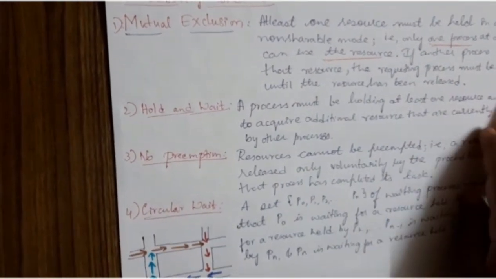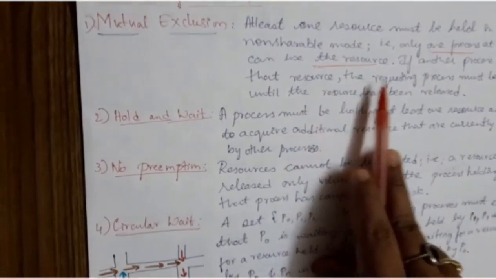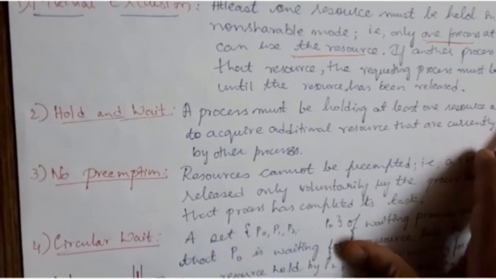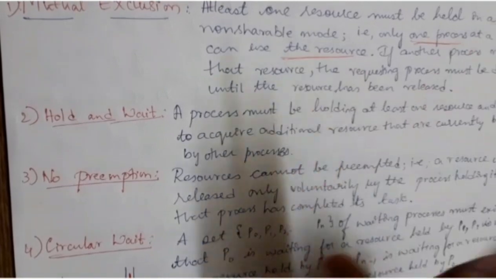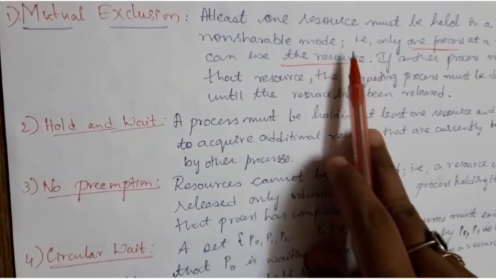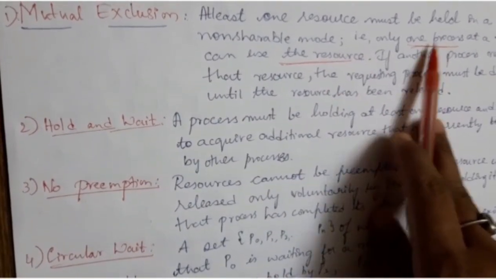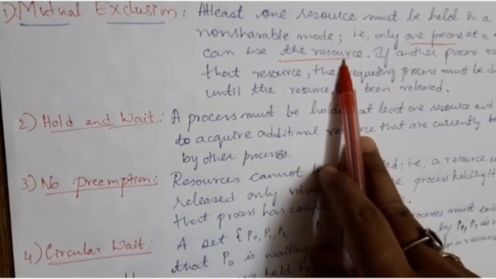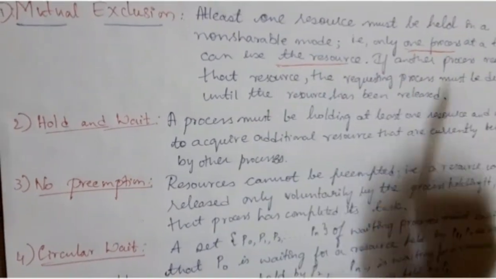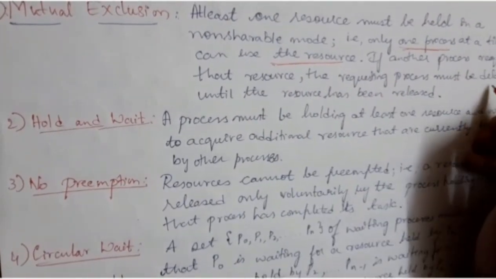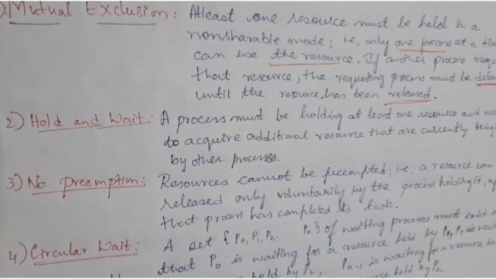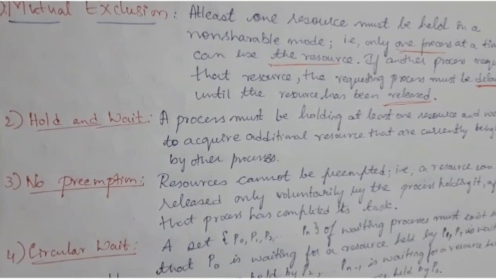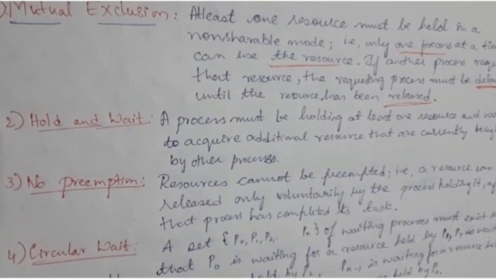If another process requests that resource, the requesting process must be delayed until the resource has been released. That is, at a time, a resource should be used by only one process. If the same resource is requested by another process, that process needs to wait until the resource is released. That is the mutual exclusion condition.